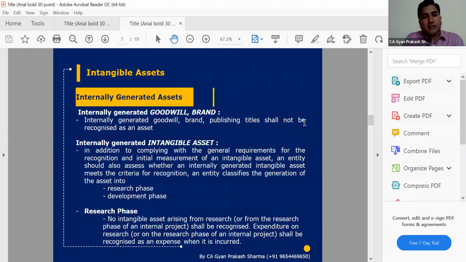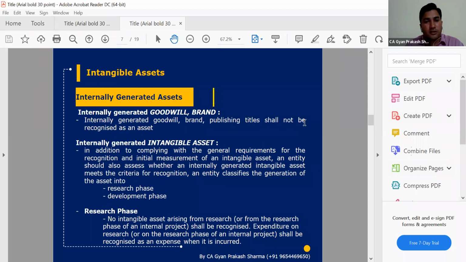Apart from that, another category of intangible assets is internally generated assets. First of all, internally generated goodwill or brand: over a period of time, being a practicing chartered accountant, we may have a firm of more than 10, 20 or 30 years. In that case, we have created our own brand or goodwill. For that branding and goodwill, we didn't incur any costing part, and we are not able to identify or value how much it cost or what the price of our goodwill is.